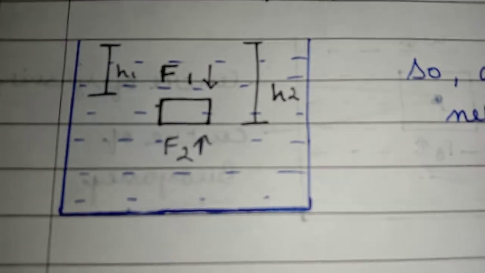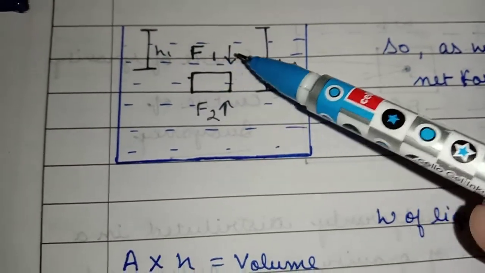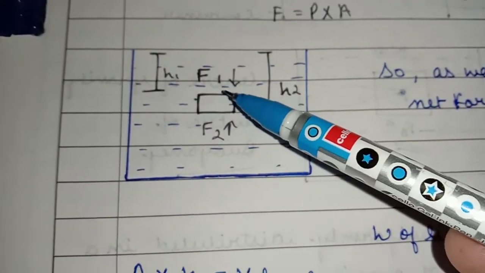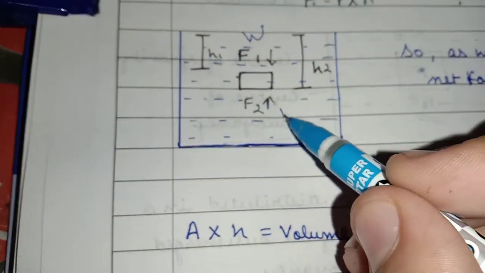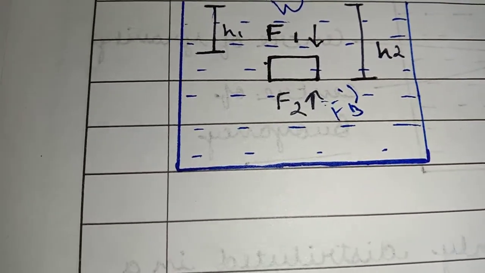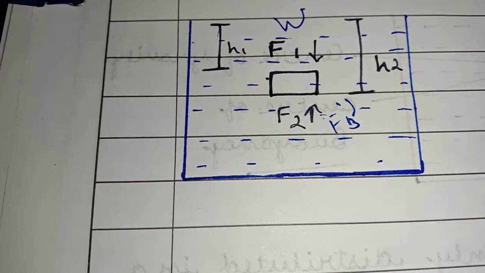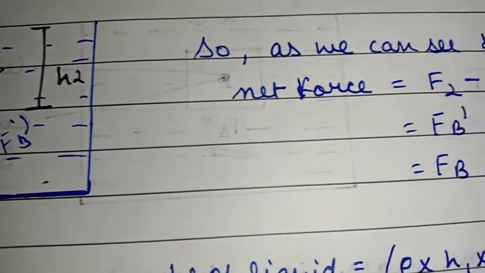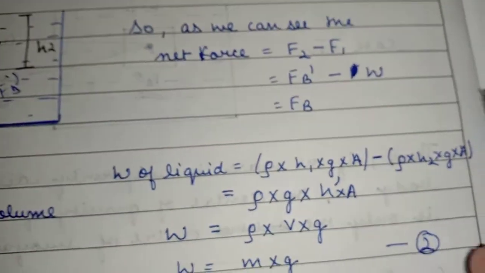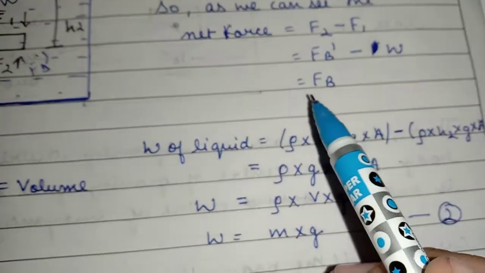In this image we can see an object which is fully immersed in water, and two forces are acting on it, F1 and F2. F1 is the force due to weight, and F2 is the upthrust, the maximum buoyant force. Here two heights are there, one for the column of weight and another for the column of upthrust, H1 and H2. Now the net force will be F2 minus F1, that is maximum buoyant force minus weight, and that will be FB.